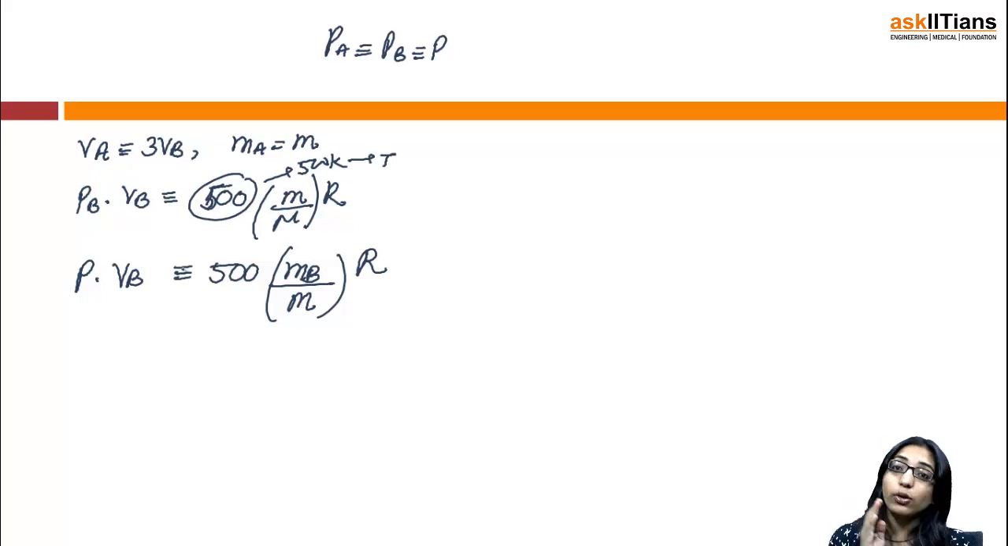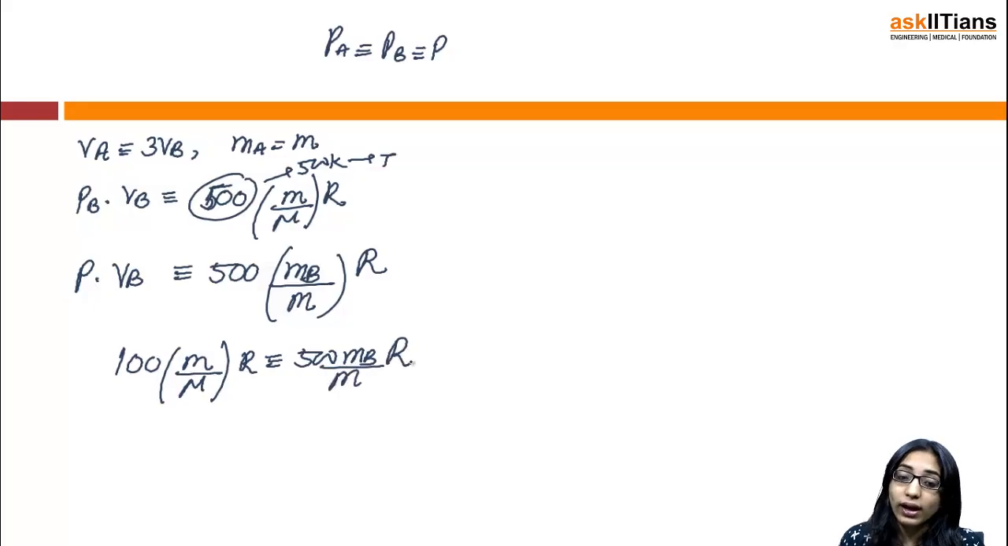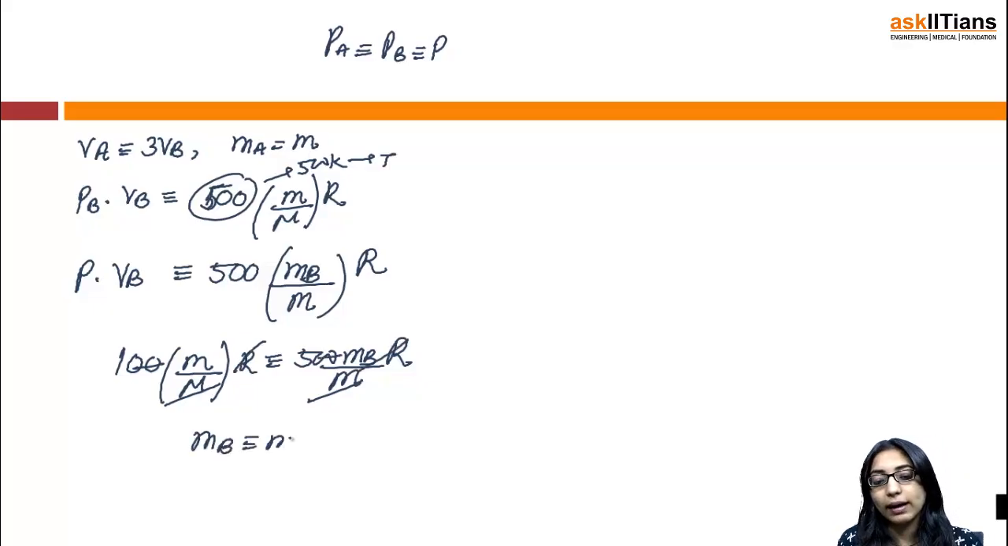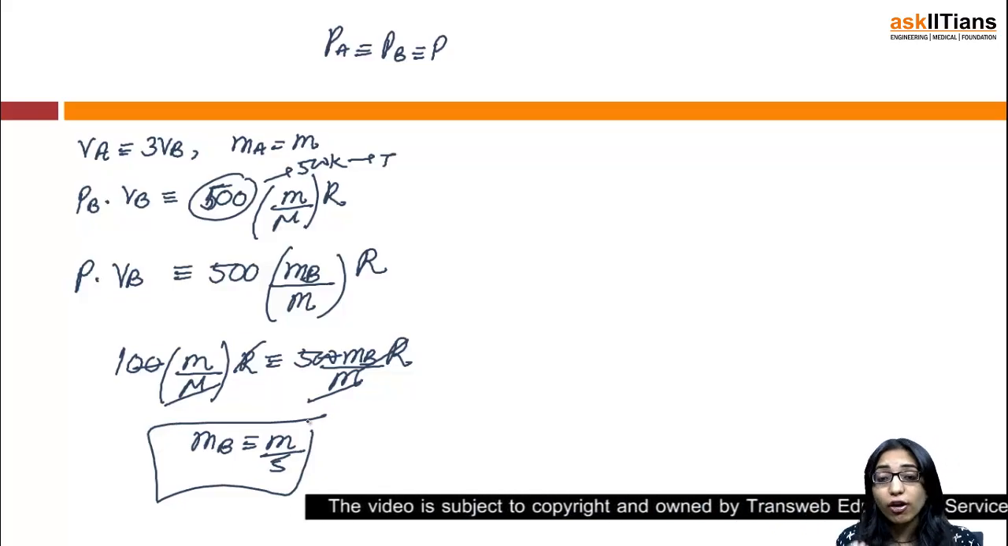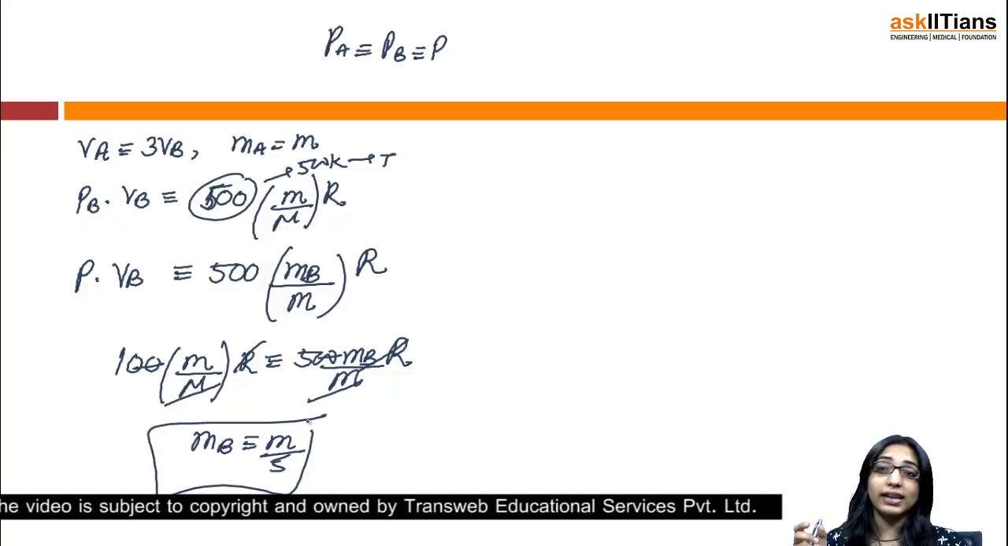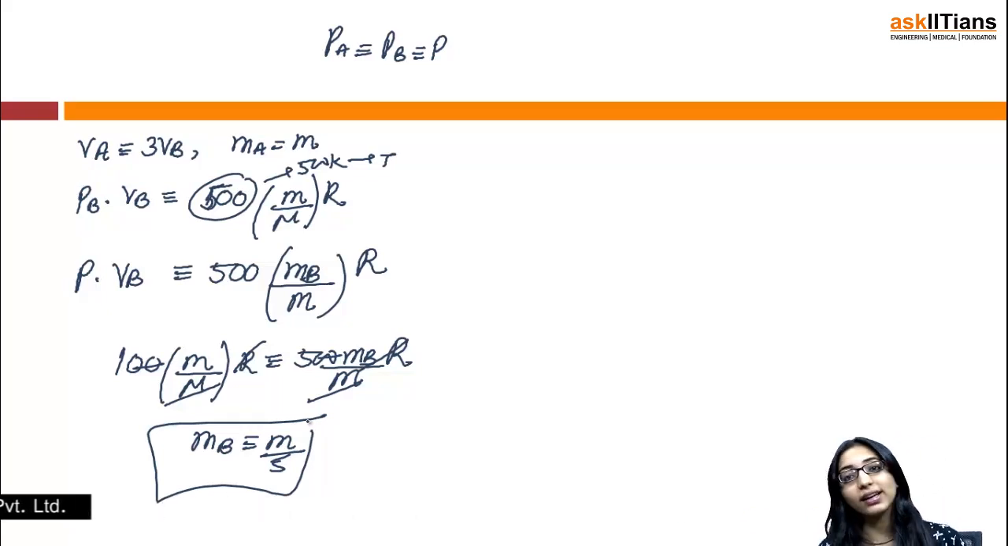So, if I equate the two things, 100 into M by M into R will be nothing but 500 into MB by capital M into R. If you solve this, M got cancelled, this got cancelled with 5, R got cancelled. That means MB will be nothing but M over 5. So, I can simply say that the mass of the gas in container B is nothing but 1 by 5th the mass of the gas in container A.